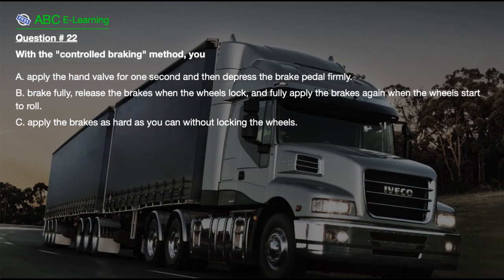Question number 22. With the controlled braking method, you A. Apply the hand valve for 1 second and then depress the brake pedal firmly. B. Brake fully, release the brakes when the wheels lock, and fully apply the brakes again when the wheels start to roll. C. Apply the brakes as hard as you can without locking the wheels.